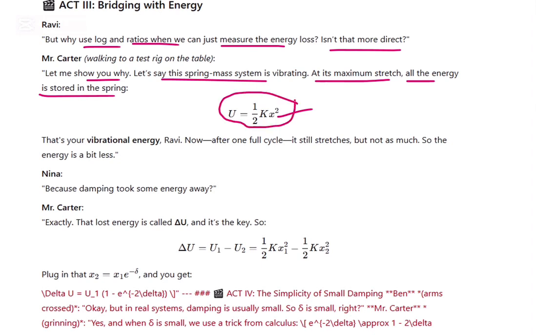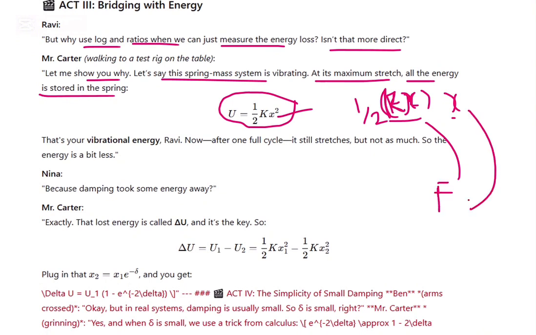We can say half, force and displacement, right? Force into displacement. F is the force, and x is the displacement, how much the spring has moved. This is the force: k into x. K into x is the force, and x is the displacement. Half into F into x.